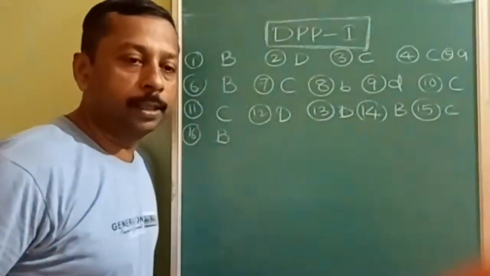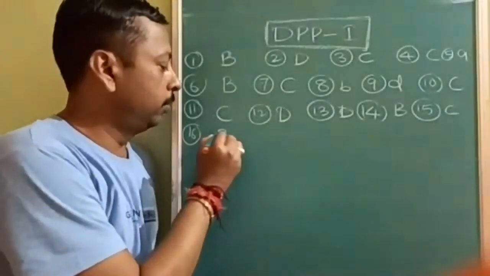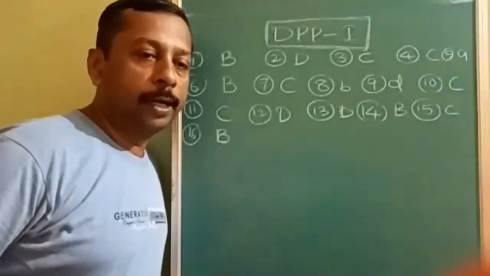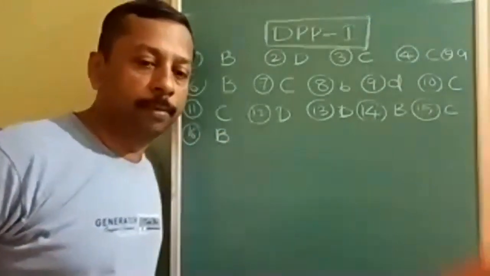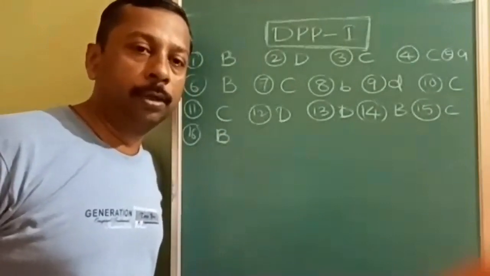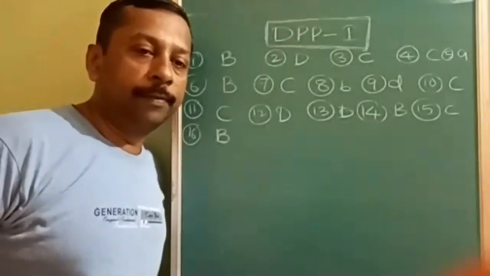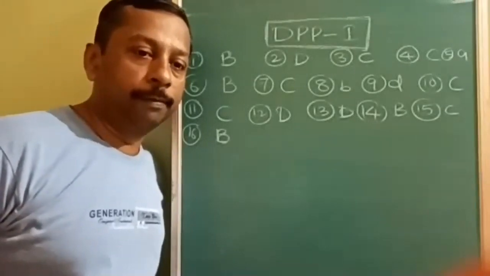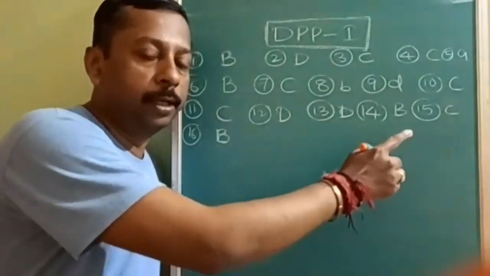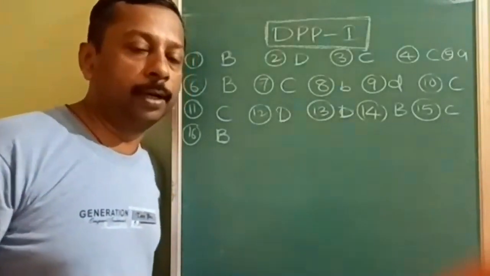What is the 16th answer? B. Okay, along with the reason, you note it down. Understood? If you write it with your own handwriting after the chapter, this will be helpful to you. Before the examination, if you want to revise fast, then this type of DPP will be very effective. Some points which I missed in the lecture will be covered over here. Like gum arabic, that example I have not taken, so that will be covered in the DPPs.